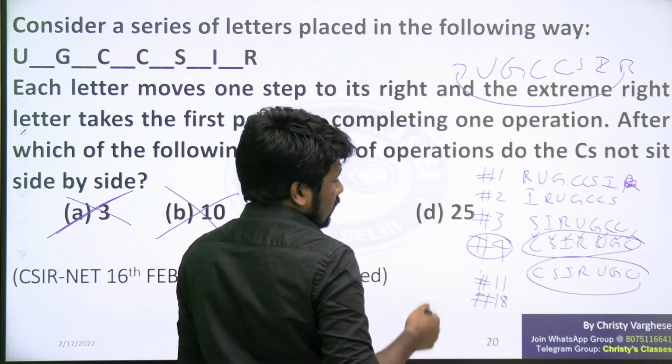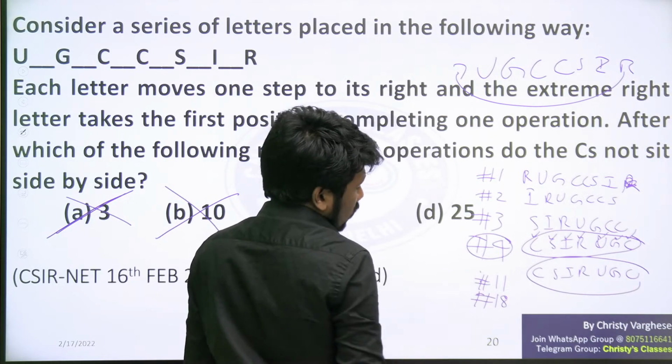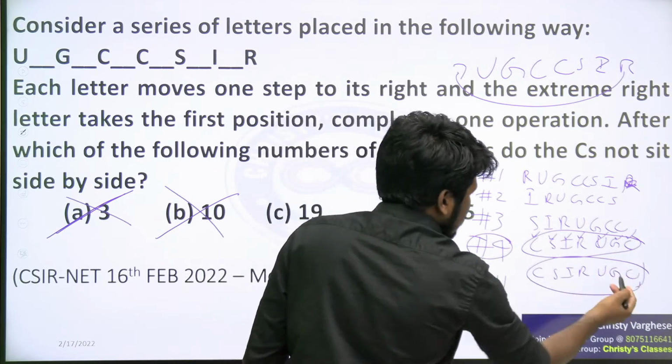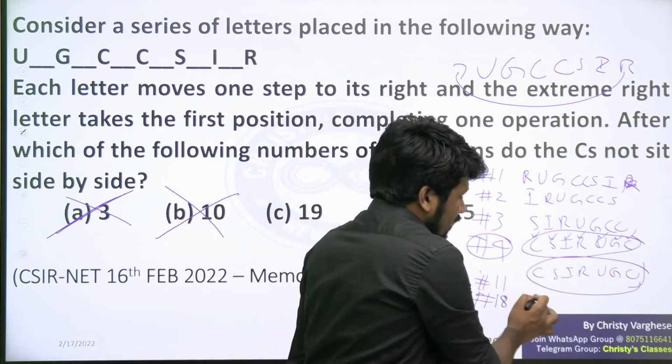Not modulo 7. Modulo will be modulo 7. Modulo 7 should be 4. But modulo means, simply speaking, 11 plus 7, 18. Again you will be getting the same picture itself.